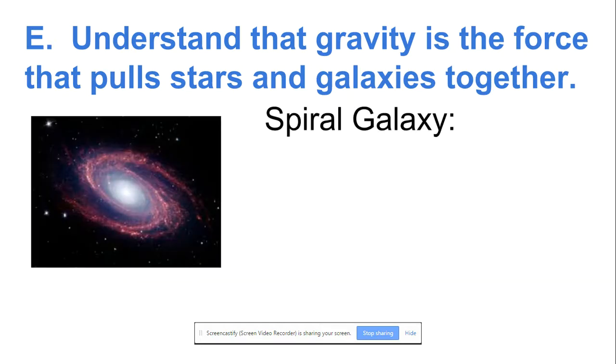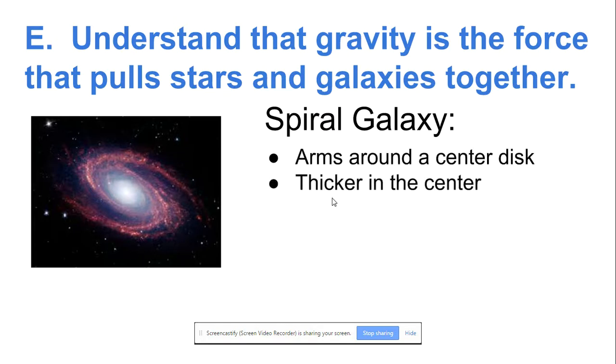There's 3 types of galaxies out there within our universe. We categorize them as either spiral, elliptical, or irregular. Spiral galaxies look something like this, where they have a bulge in the center and arms on the outside. They're thicker in the center, and this is what our galaxy, the Milky Way, is like.